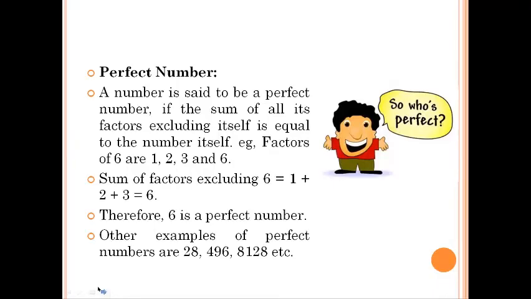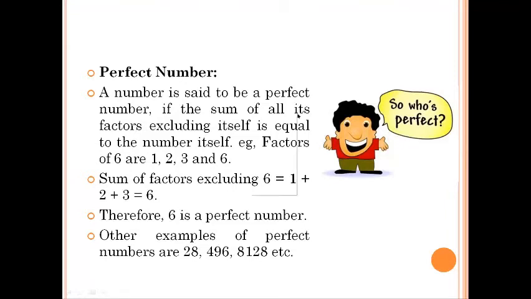Then we also have something called perfect numbers. A perfect number is a number such that if you add all its factors excluding itself, that summation is equal to the number itself.